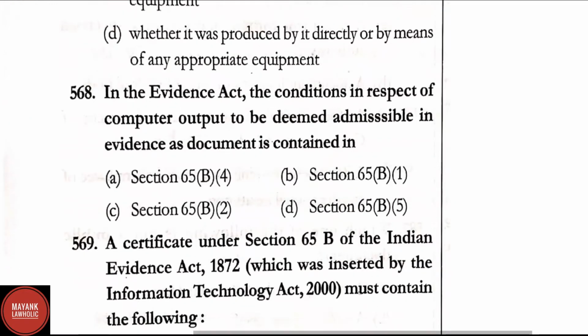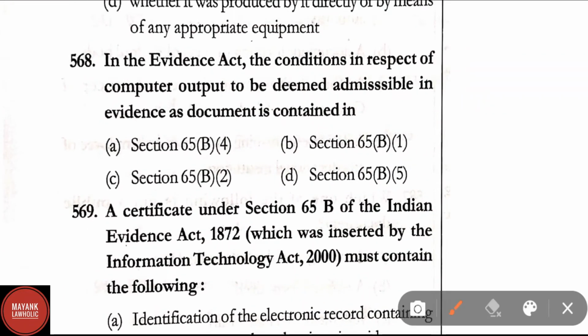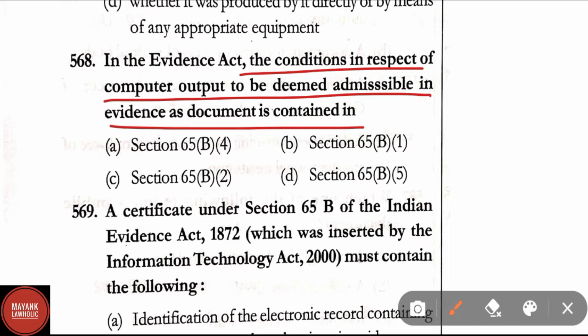Question number 568. In the Indian Evidence Act, the conditions in respect of computer output to be deemed admissible in evidence as a document are contained in option A, section 65B clause 4, section 65B clause 1, section 65B clause 2, section 65B clause 5. Here the correct answer is option C, that is under section 65B subsection 2.